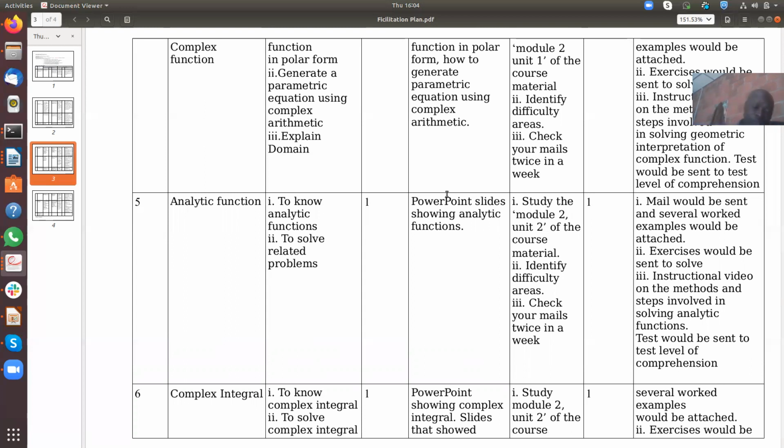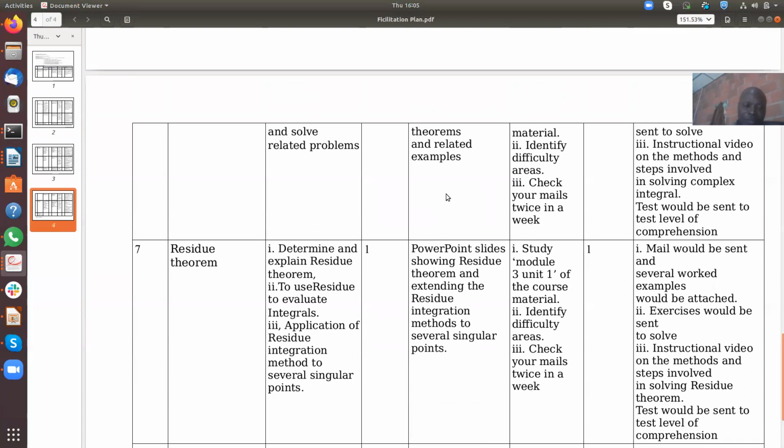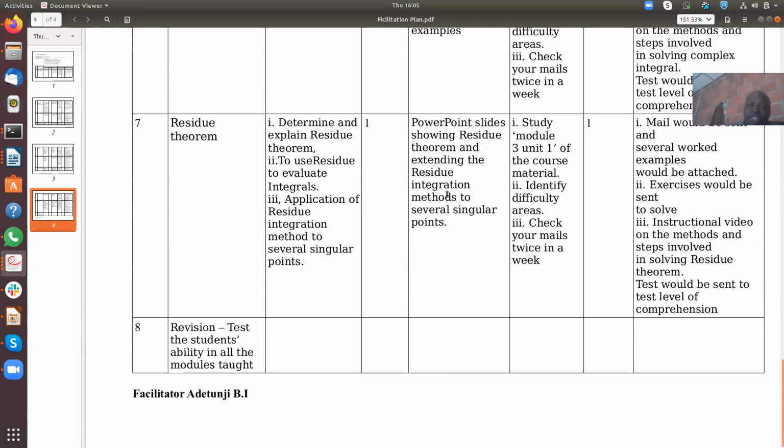In the sixth week, we shall be looking at complex integrals. There are some integral functions in physics and mathematics that require some ideas, and by understanding this concept, it will be very easy for us to solve some of these problems. For example, when you are solving a problem in electromagnetic theory in which you are looking at the movement of charge in a loop, these are basic mathematics ideas that you need to understand before you can solve some of these complex problems.